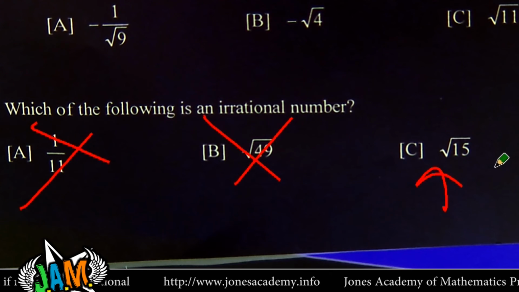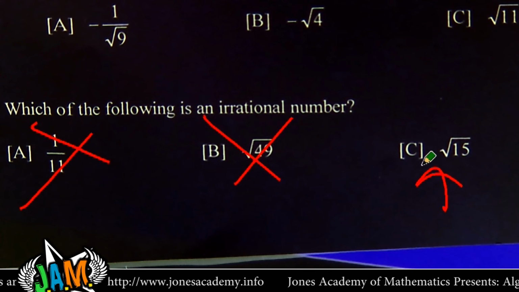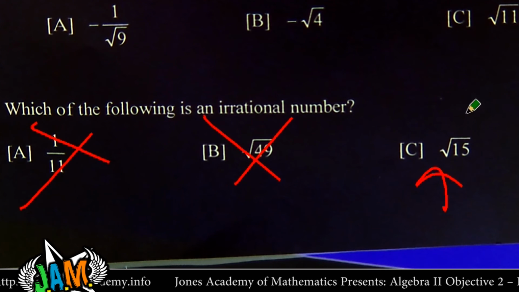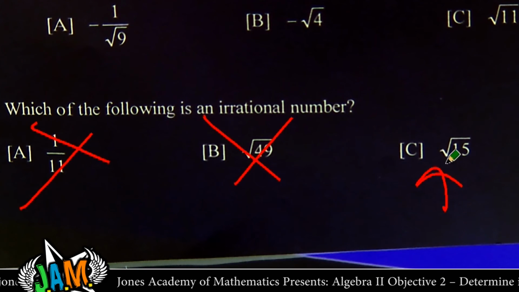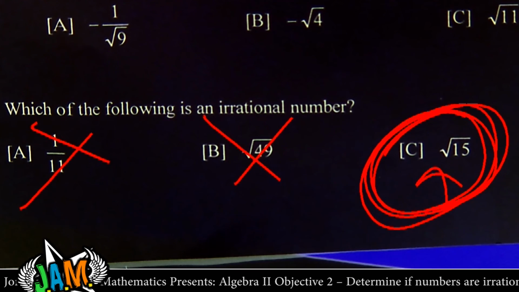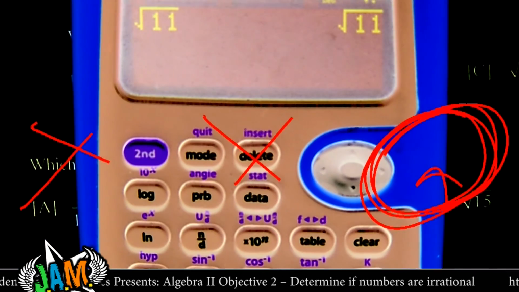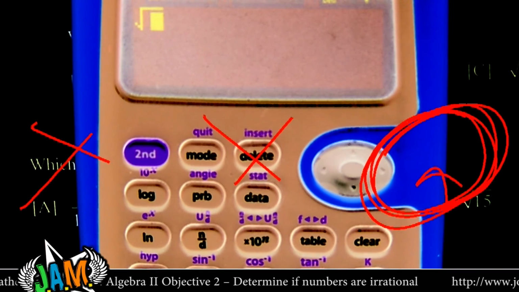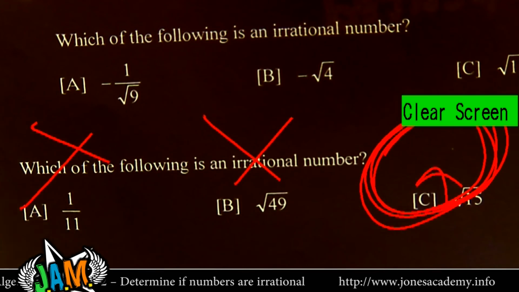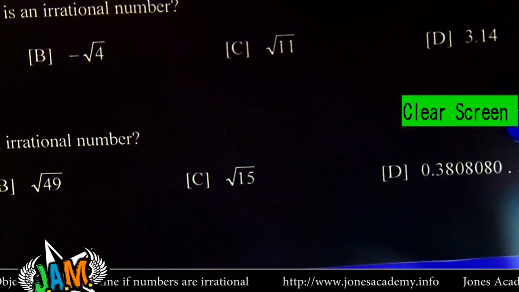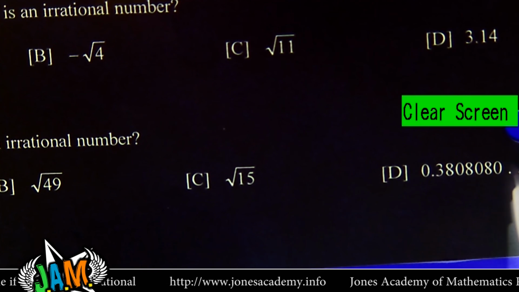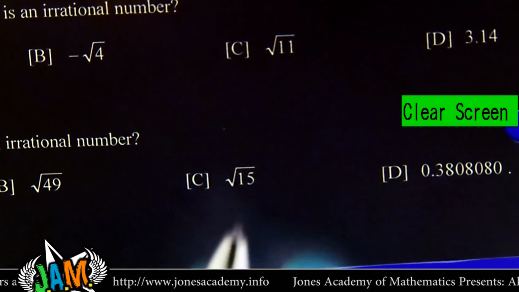What about this? Square root of 15. Is there any number you can multiply by itself and get 15? No. 5 times 5 is 25. 3 times 3 is 9. And 4 times 4 is 16. That's close. This is the weird one. This is the weird square root. I'll throw it in the calculator and let you see for yourself. The square root of 15 is the square root of 15. So that's the weird one. Just for the heck of it, let's see what D would have been. D just said 0.380. Hey, decimal patterns are totally rational.